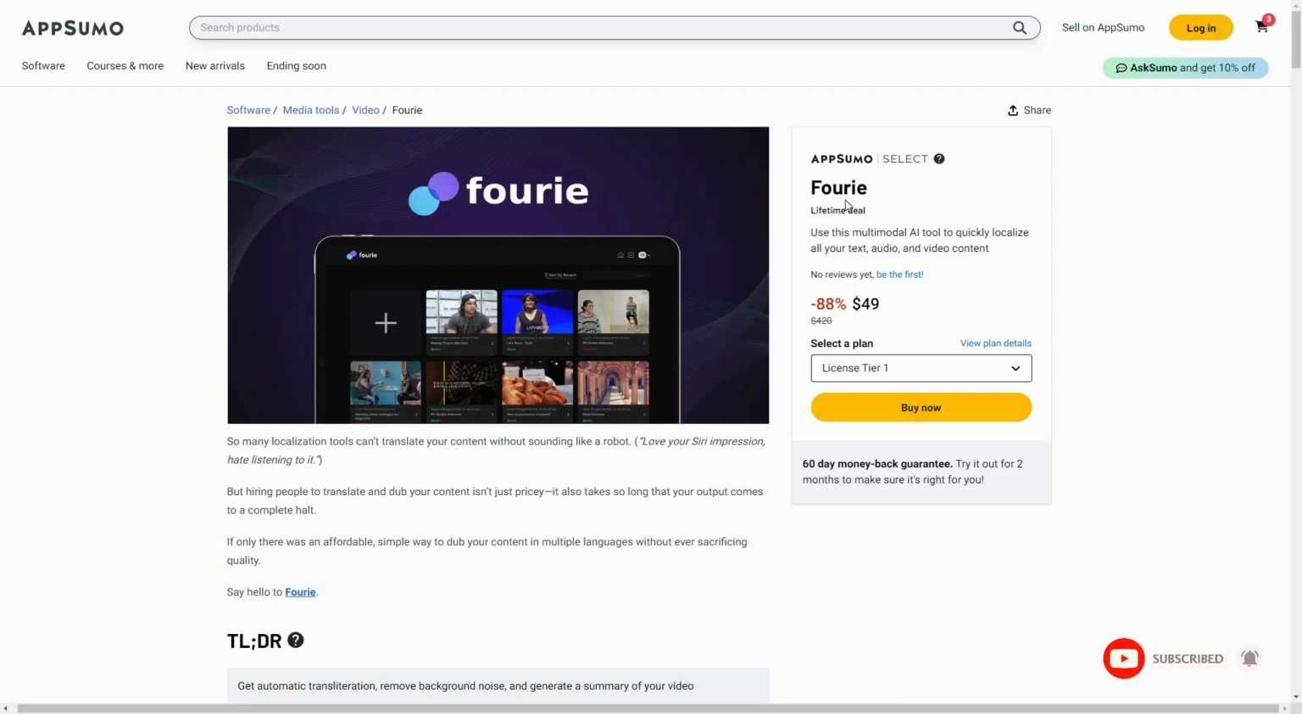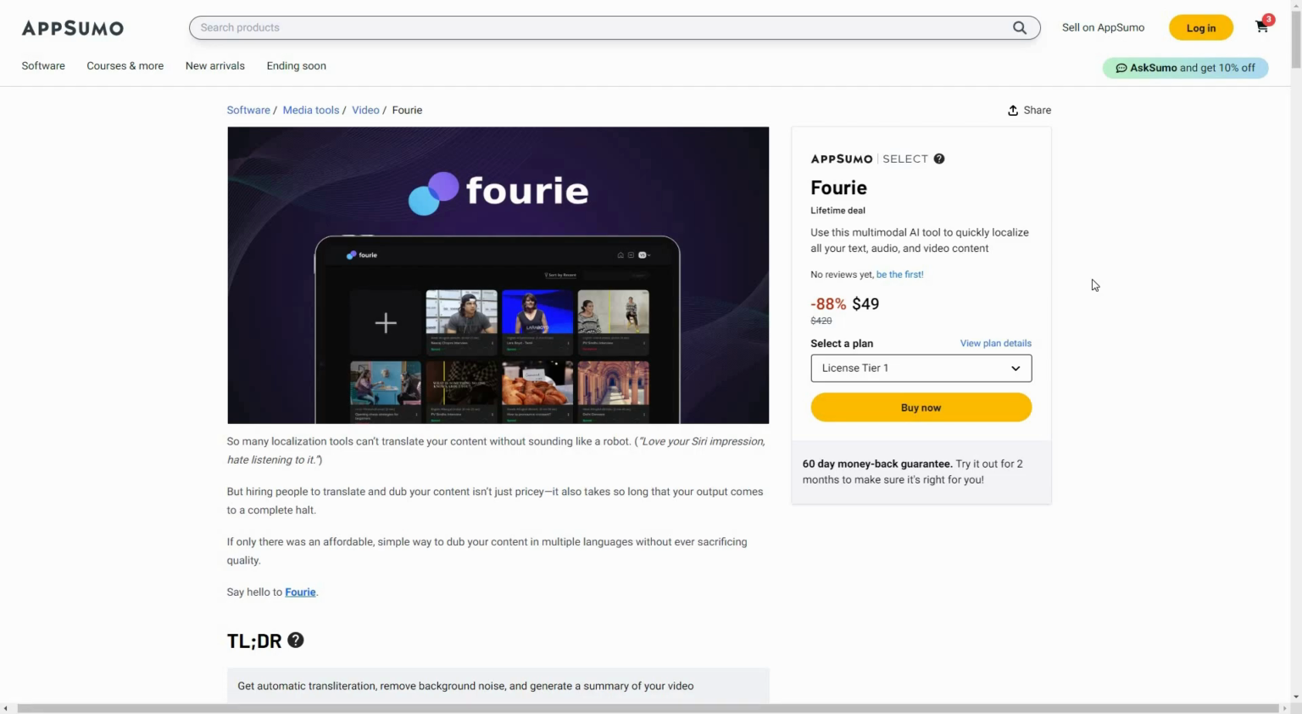I'm back with another review and today I'm going to review Fourie. Fourie is a multimodal AI tool that lets you dub your audio content and it can even dub your video content, which is amazing. And other than these features, Fourie also lets you add subtitles to your videos.